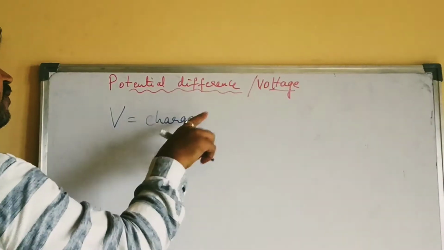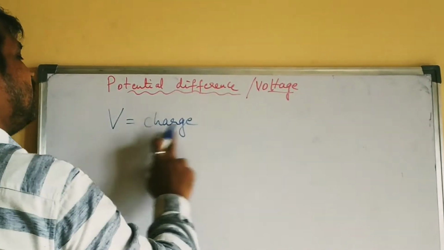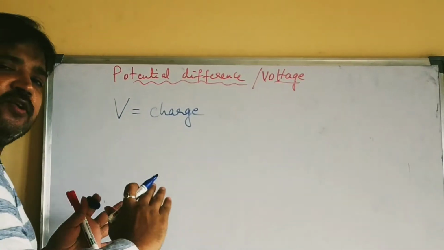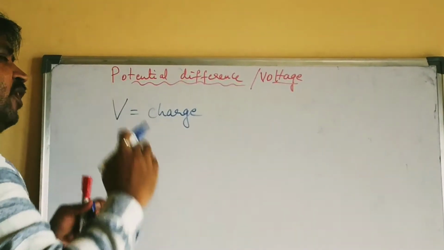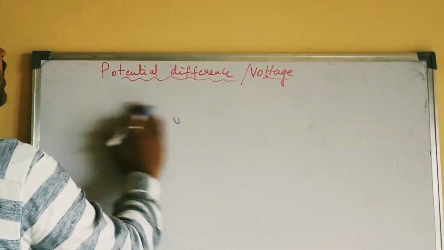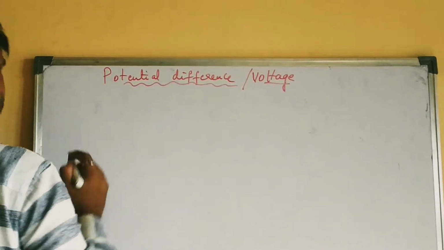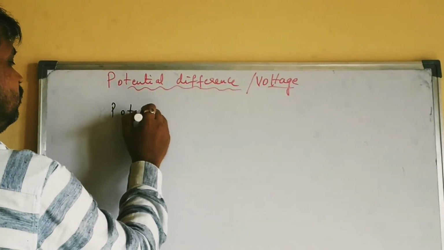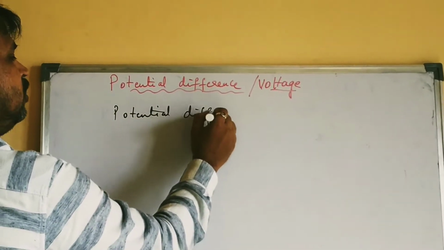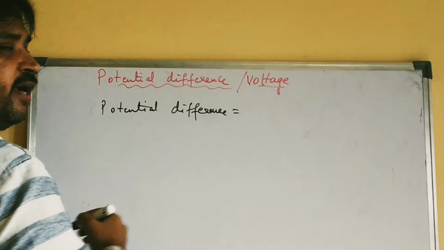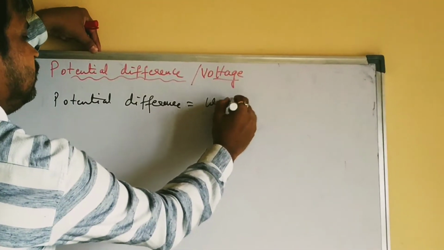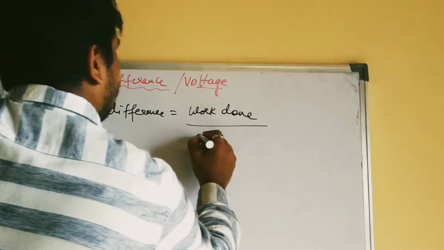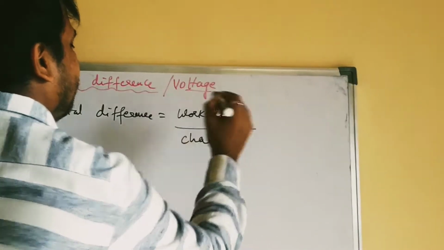Potential difference is defined as the amount of work done in order to move a unit charge from point A to point B, or from one point of the conductor to another point of the conductor. Potential difference is also called voltage. It is work done in order to move the charge, work done by the charge.